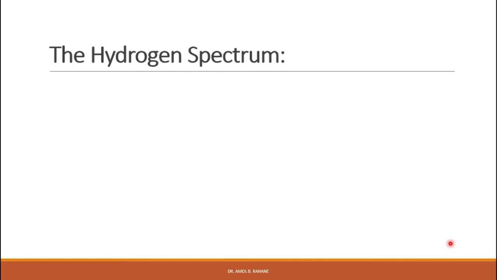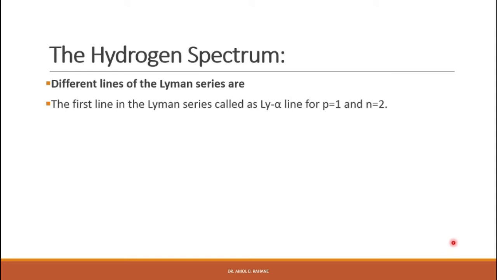So there are different lines of the Lyman series that will occur. The first line in the Lyman series is called the Lyman alpha line, for p is equal to 1 and n is equal to 2 transition. The second line is the Lyman beta line, for p is equal to 1 and n is equal to 3 transition.